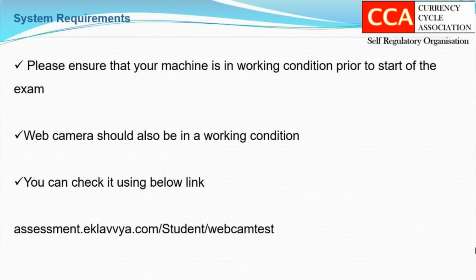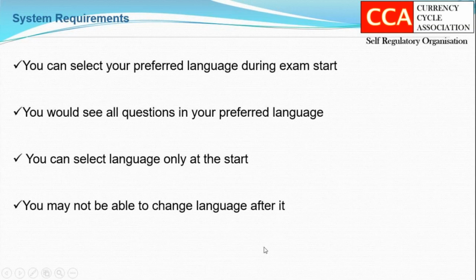Before you start your exam, you will be asked for preferred language. You need to choose your preferred language. Two languages are available. First is English and second is Hindi. Throughout the exam, all the questions will be shown to you in your preferred language. You can choose your preferred language only once for one exam. Once you start your exam, you cannot change your language.